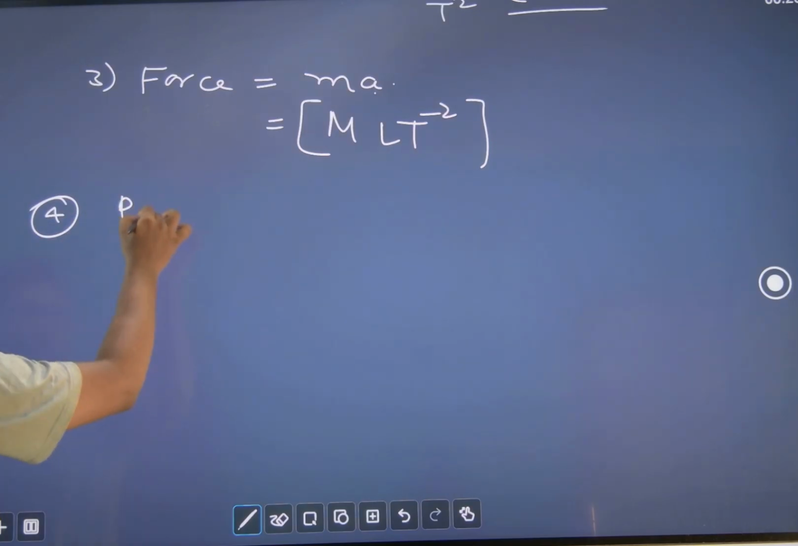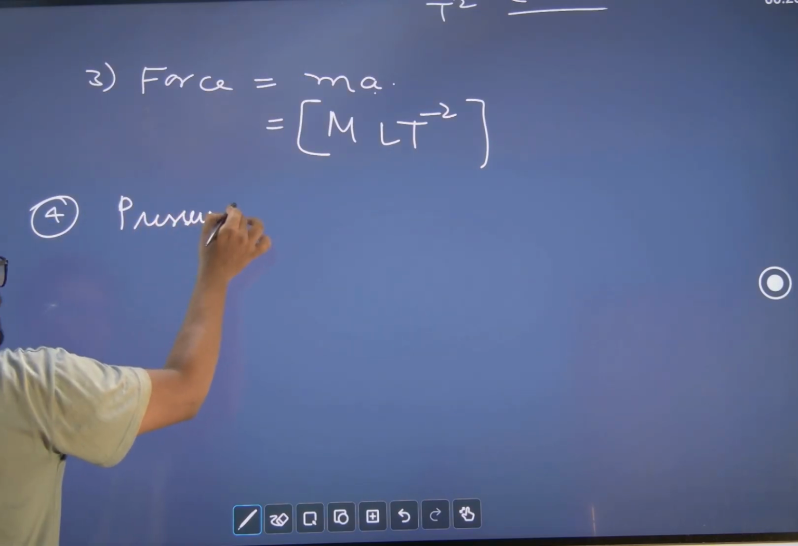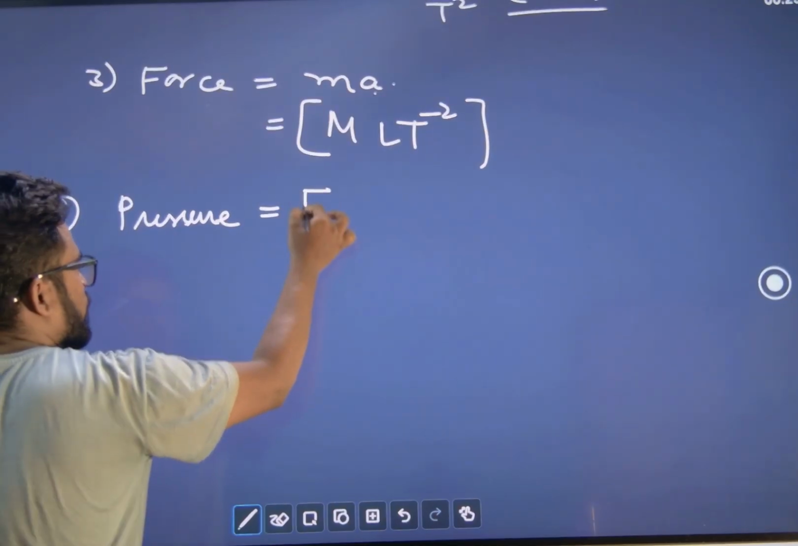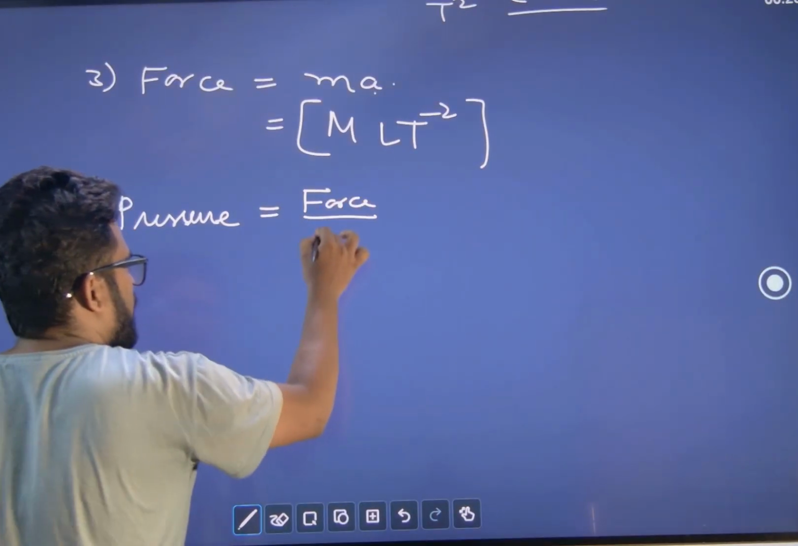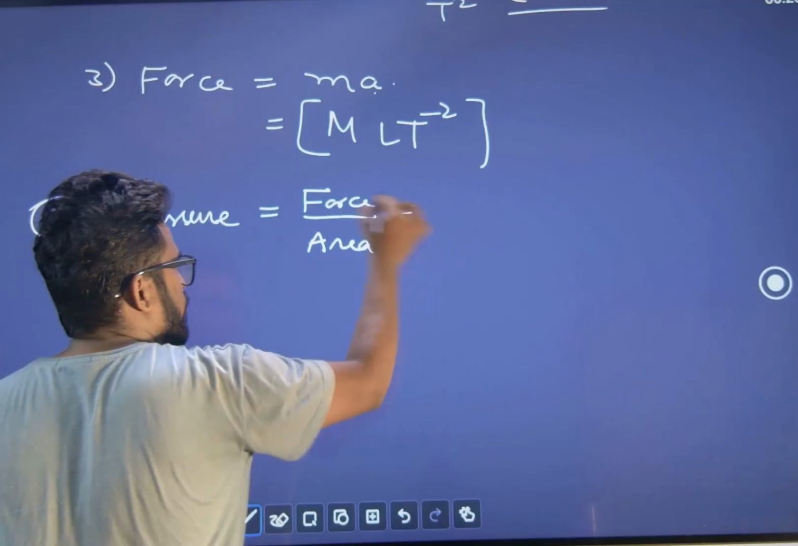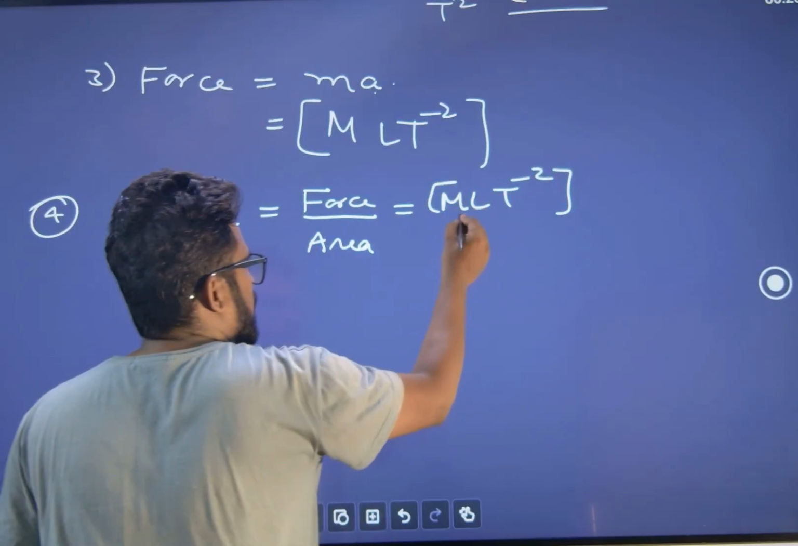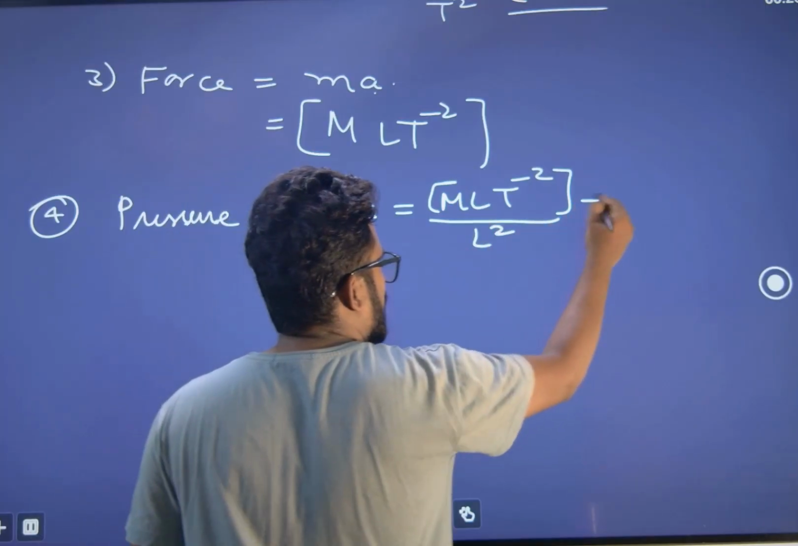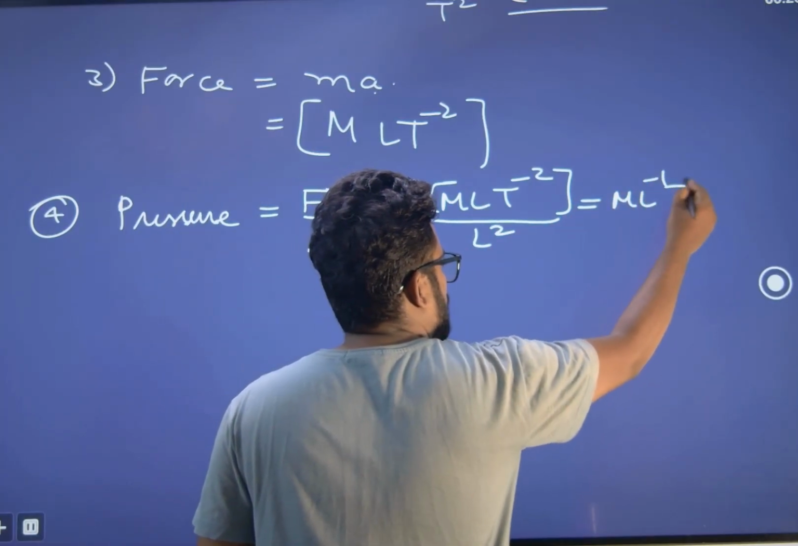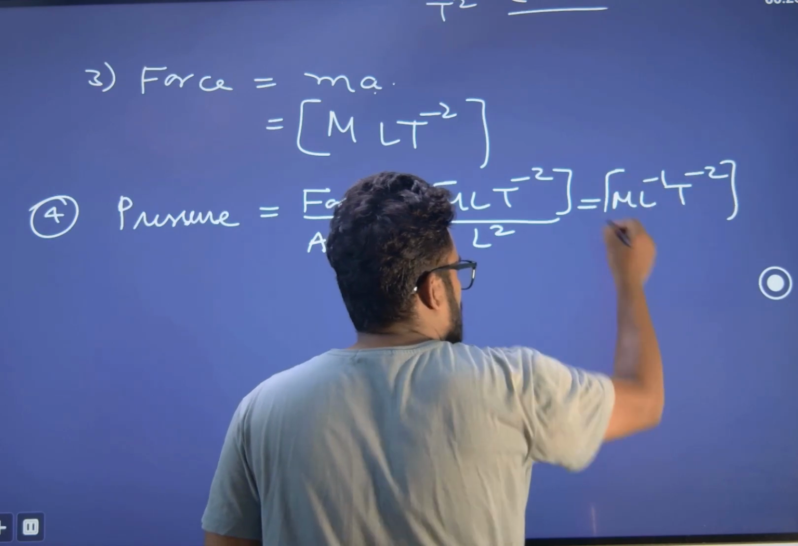If you talk about pressure, so pressure would be how much? Force upon area. Force how much? We just wrote MLT minus 2. Area is how much? L square. So ML minus 1 T minus 2.